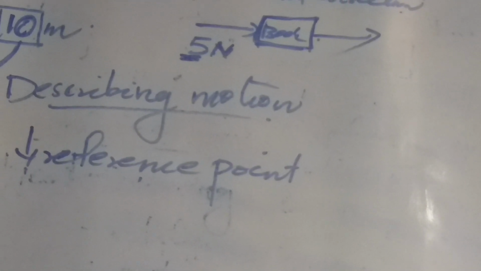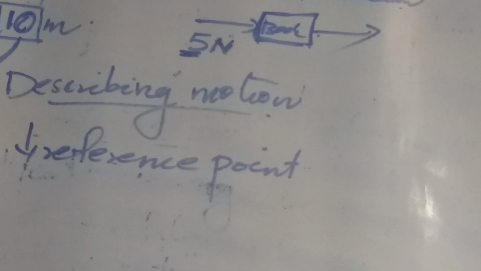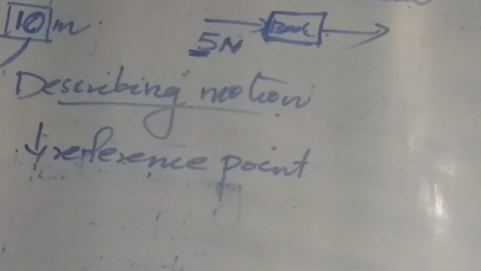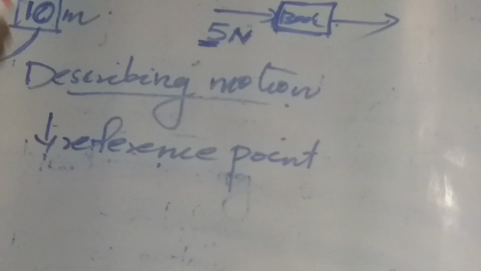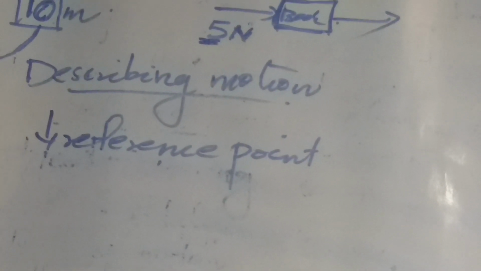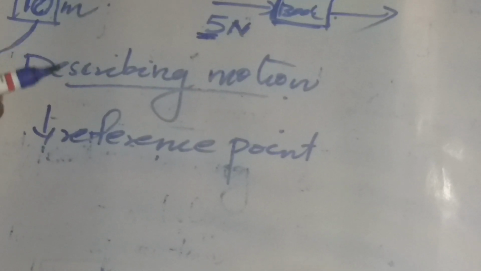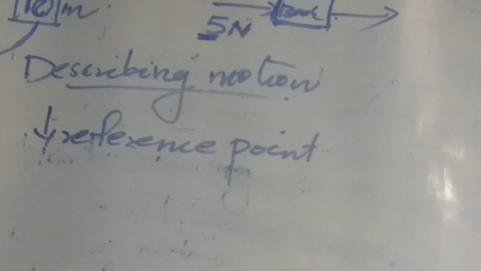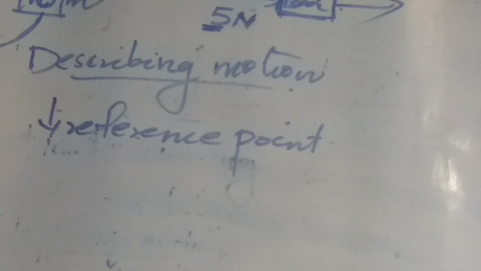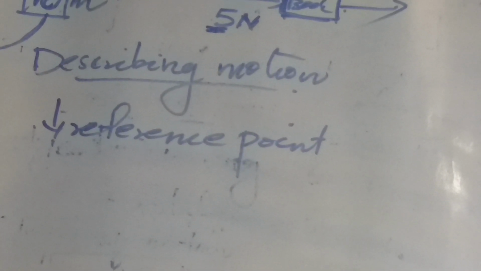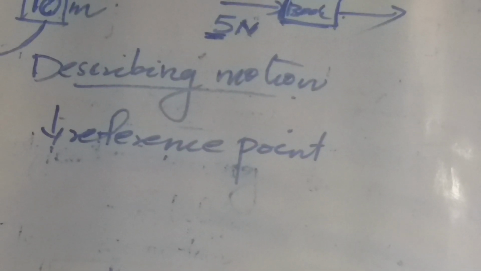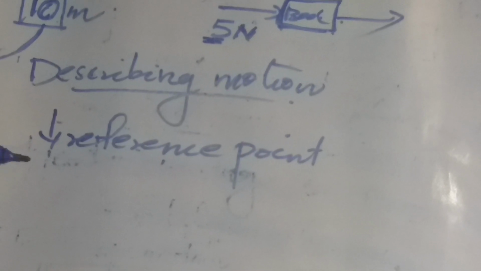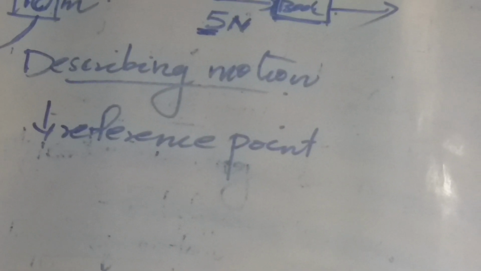We can consider Venganur Junction as the reference point, and ask how many kilometers our school is from Venganur Junction. We can also choose Vilnius as the reference point. Any point in the universe can be taken as the reference point; the selection is according to our convenience.